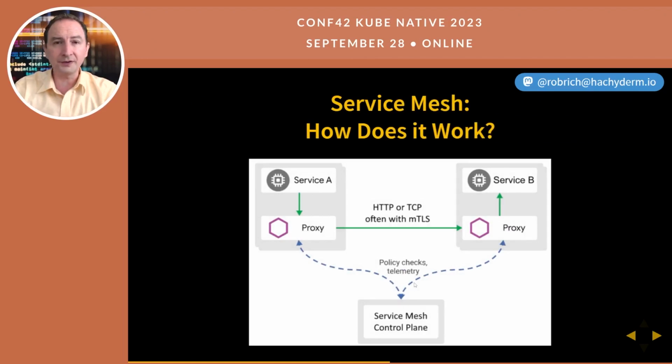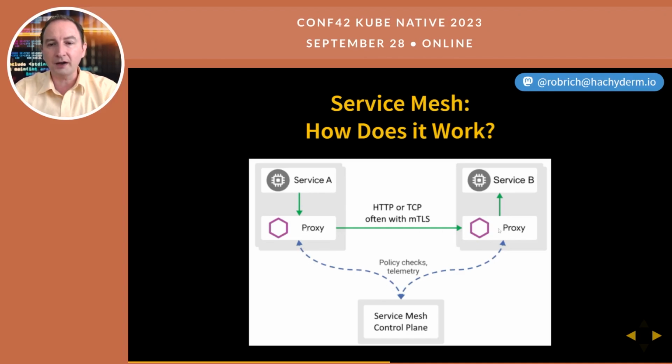Now, what's really cool is if Service A needs to call Service B without a Service Mesh, it just calls it. But if Service A needs to call Service B within a Service Mesh, it works like this. We start out with Service A inside of its own pod, reaching out to this proxy. Now, this proxy was deployed as part of this pod to ensure that Service A can communicate securely with all the things. This proxy reaches out to the Service Mesh control plane, different from the cluster control plane, and the Service Mesh control plane can validate that traffic. Am I allowed to talk to Service B? In this case, the Service Mesh says yes.